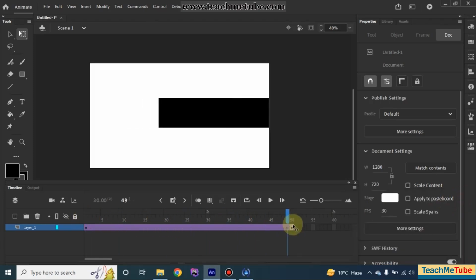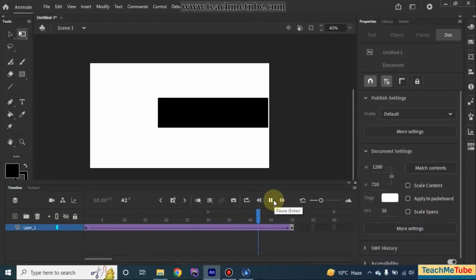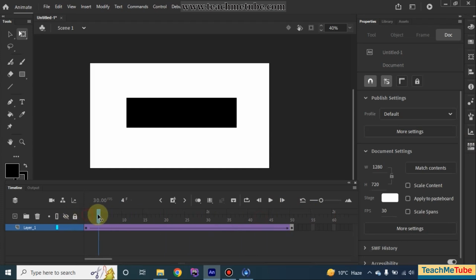One thing you can add to this animation is, if you click anywhere in the middle of these two keyframes, you are going to see the option of classic ease. If you drag it like that, it's going to be 100%, for example. It means that your animation will be fast from the beginning and will slow down at the end.